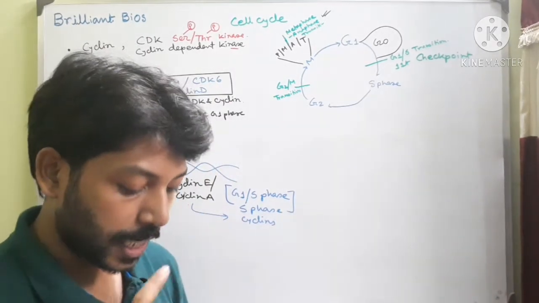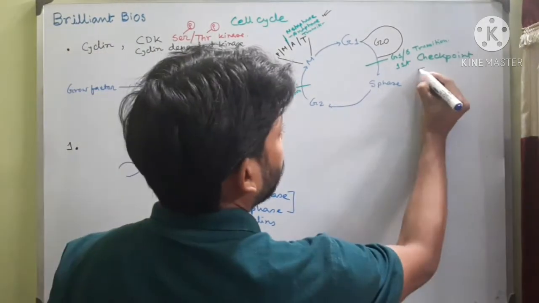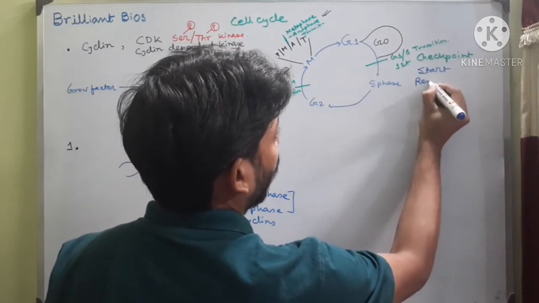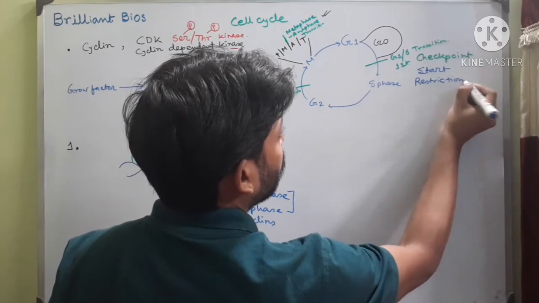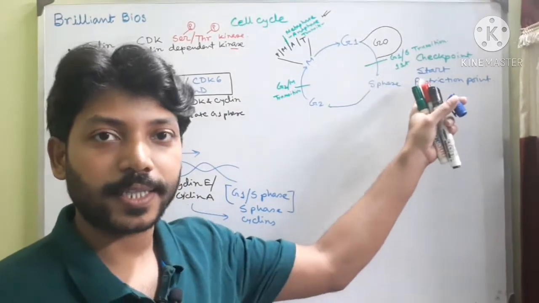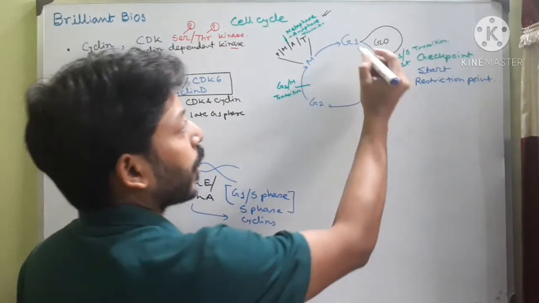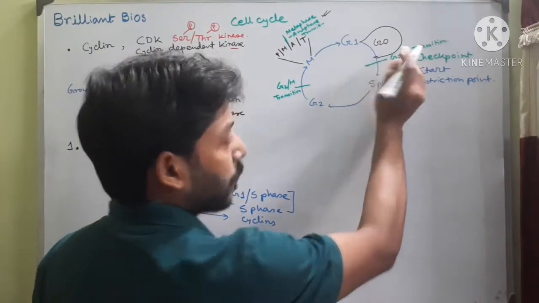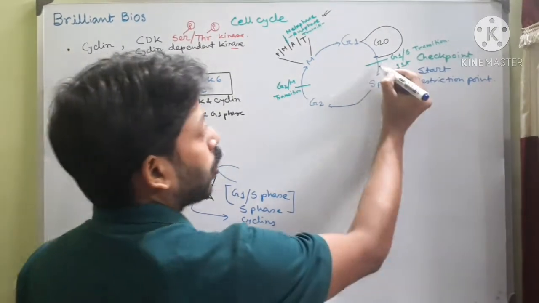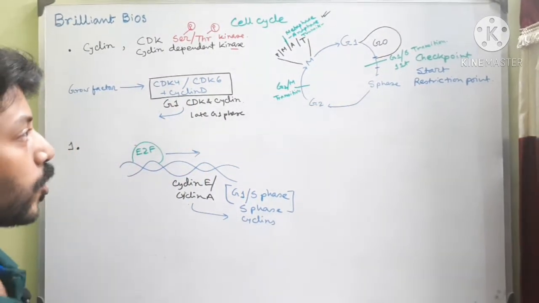So this is the first regulation of the cell cycle to pass the G1 S transition, because this G1 S transition, or first checkpoint, is called the start point in the case of Saccharomyces cerevisiae, that means budding yeast, and in the case of mammals it is called the restriction point, because when a cell crosses this G1S line, it cannot stop, it must complete the cell cycle. Okay, unless the cell is in the late G1 region but has not crossed the G1S, then it can stop. But after it crosses the G1S phase, it cannot stop, it must complete the cell cycle. So it is very important.